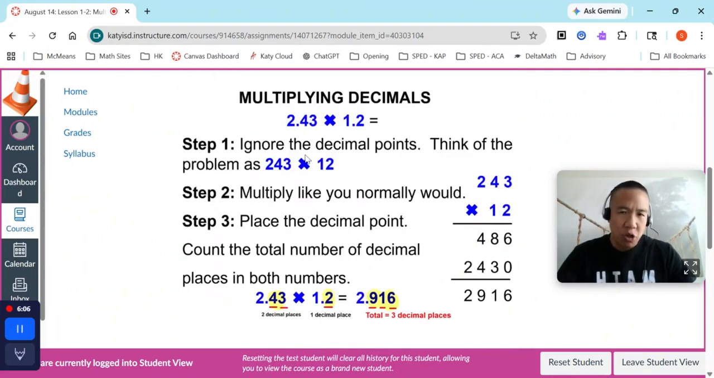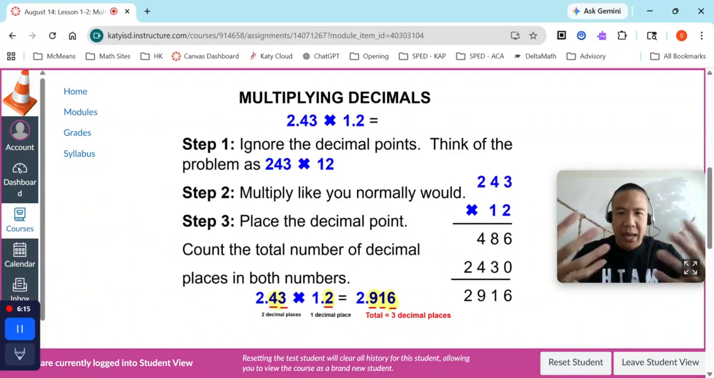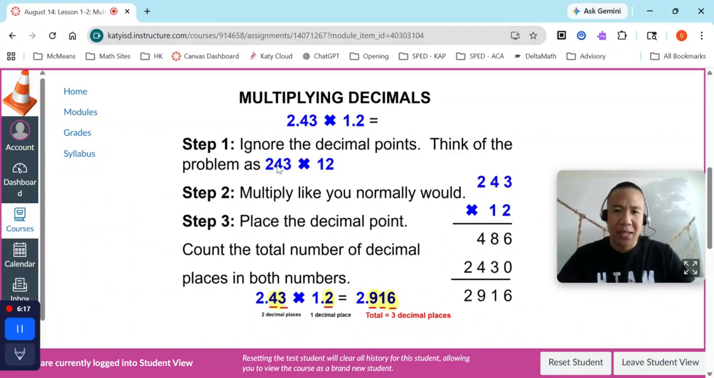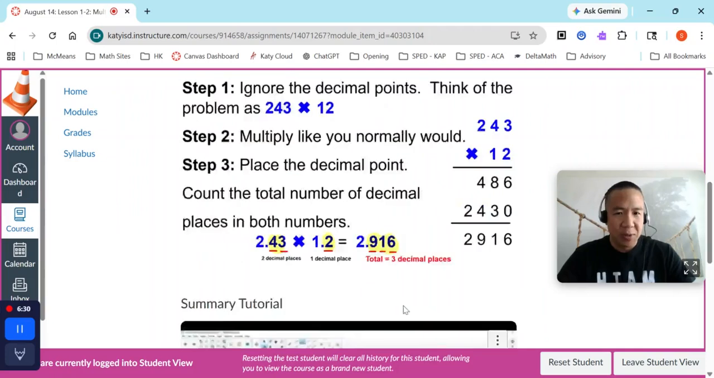This is an anchor chart right here. An anchor chart is a very quick study. So read it. It tells you how to multiply decimals. To multiply decimals, step 1, ignore the decimal points. Step 2, multiply like you normally would. Step 3, this is where you start counting the total number of decimal places in both numbers, and that's how you know the placement.